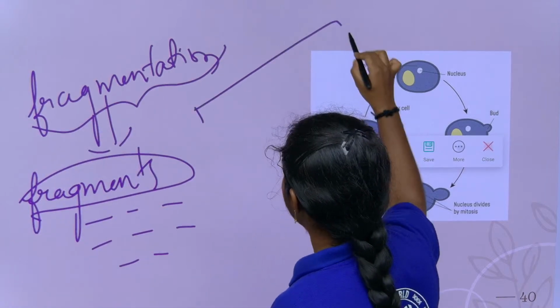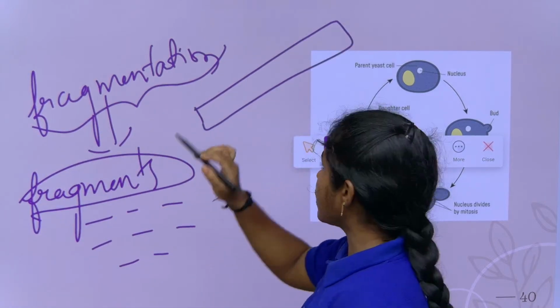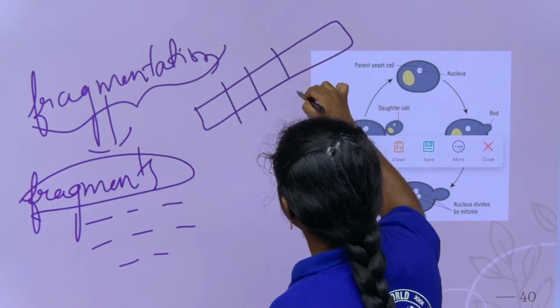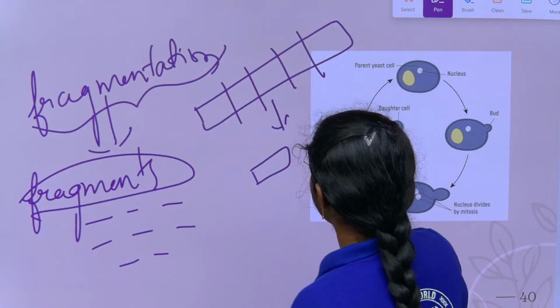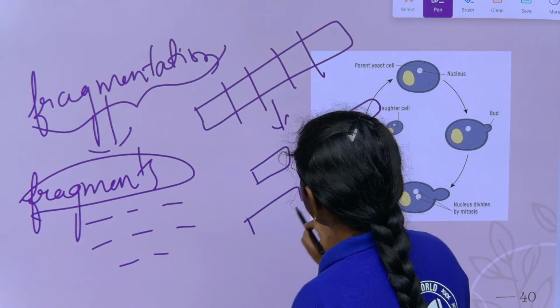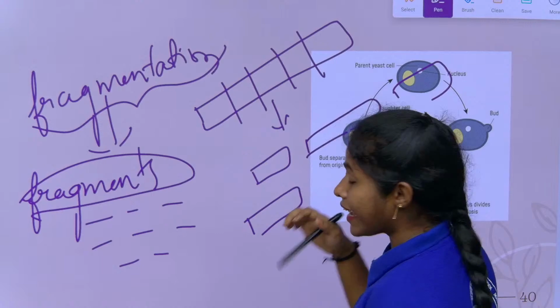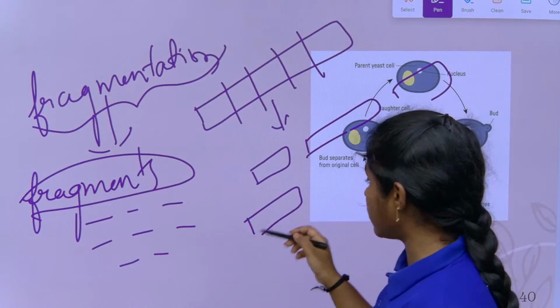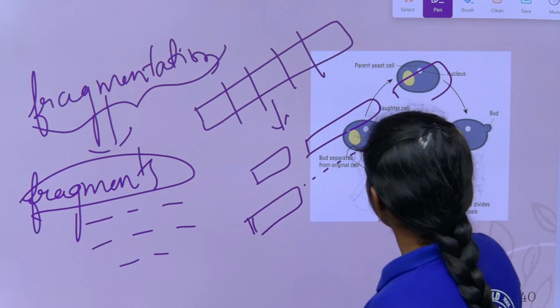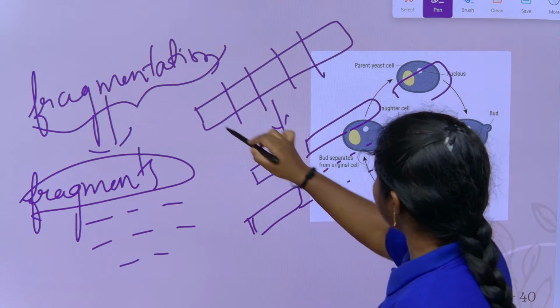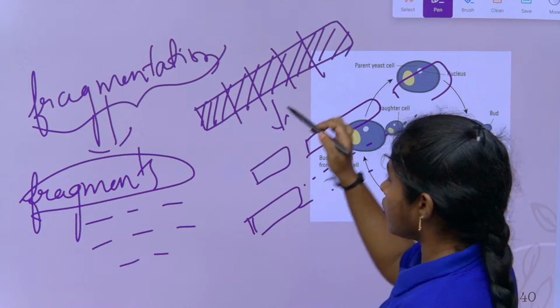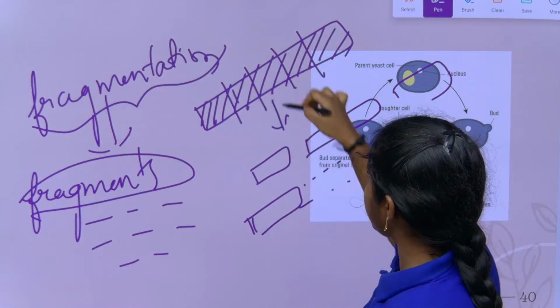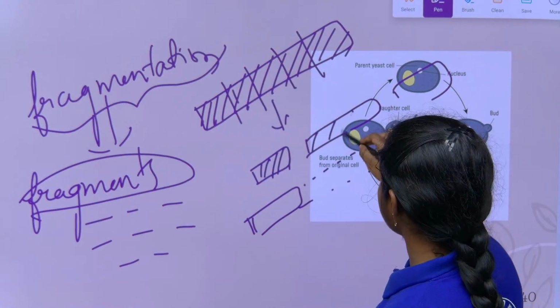So if it is an organism, right, children, and it is fragmented, it means it is in smaller pieces. Each piece can regenerate the whole organism again. This is how the organism, children, if it is pieces, I make the pieces.